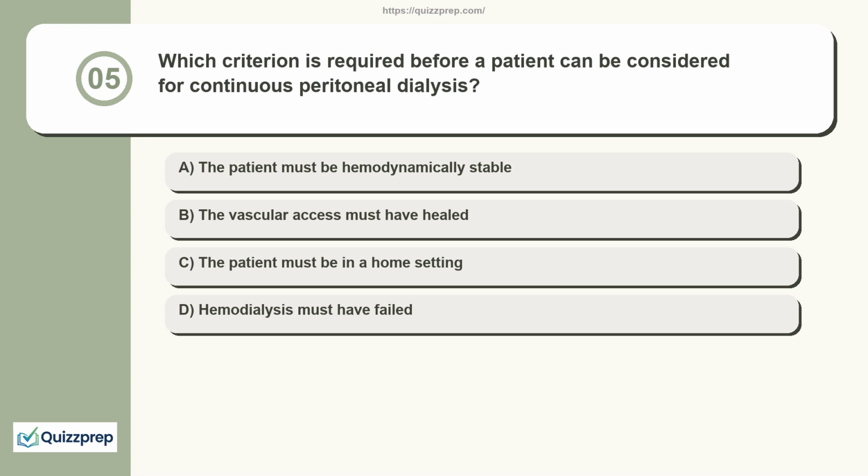Question 5. Which criterion is required before a patient can be considered for continuous peritoneal dialysis? The patient must be hemodynamically stable. The vascular access must have healed. The patient must be in a home setting. Hemodialysis must have failed.